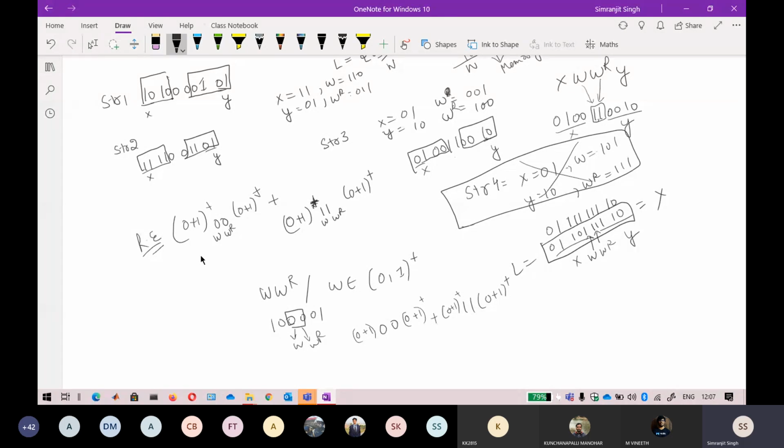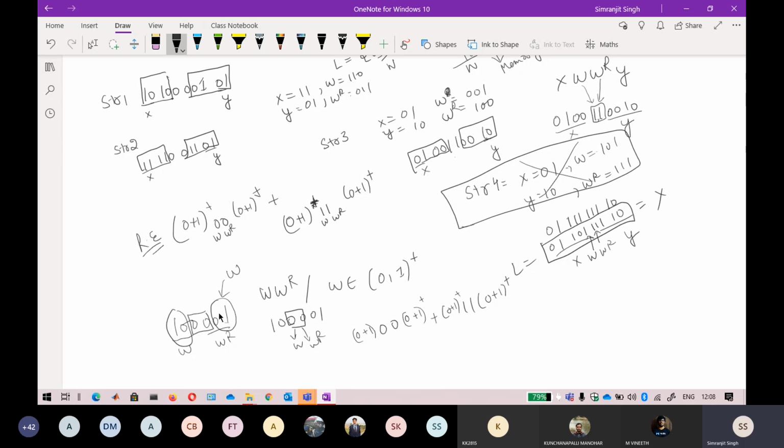If you look clearly, there is no variable attached to it. For all the strings contained, some part of it should be WR. If I choose this string, what does the remaining part belong to? It is not belonging to any W. It is not a part of W, and there is no variable present in that.